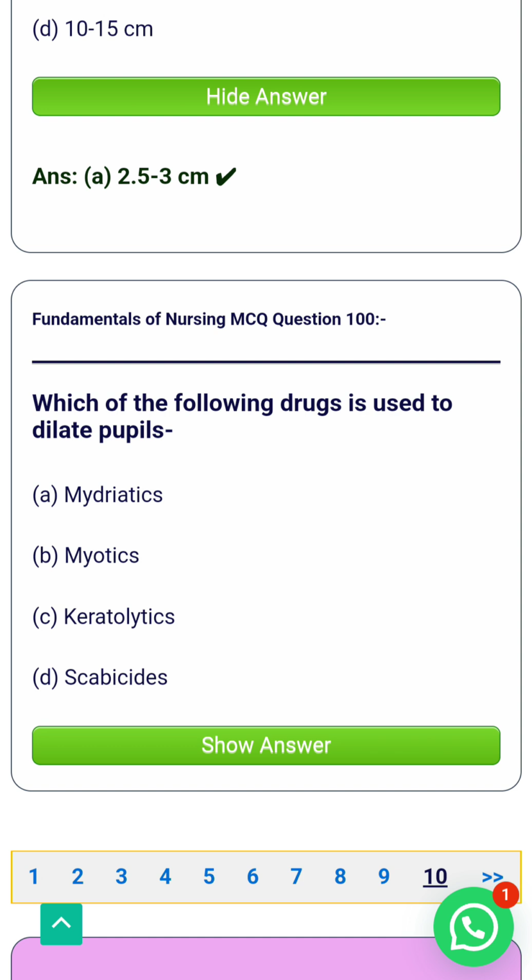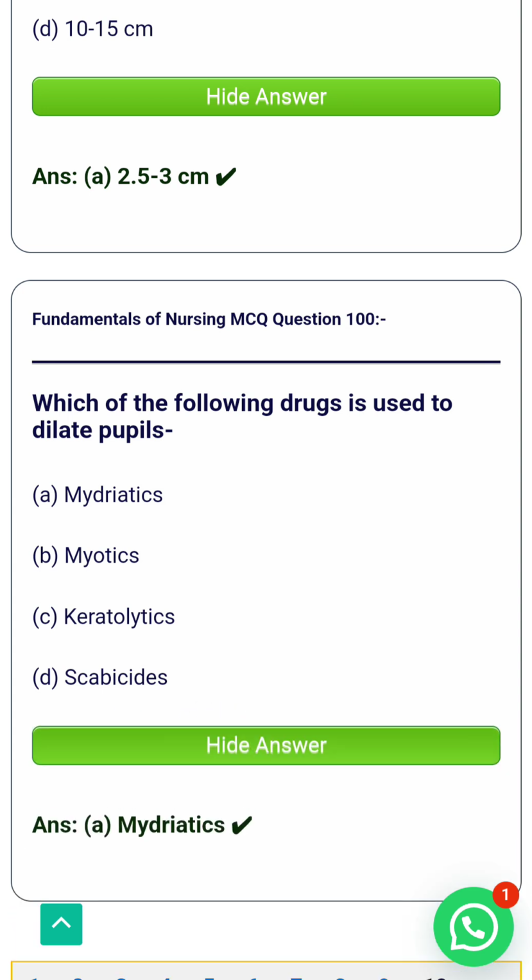Next question, which of the following drugs is used to dilate the pupil? There are four options. A, mydriatics. B, miotics. C, keratolytics. D, scabicides. The correct answer is option A.